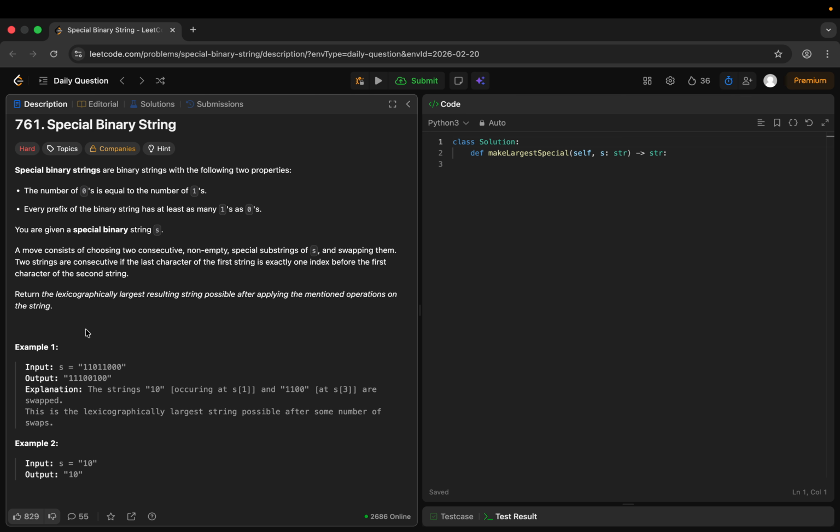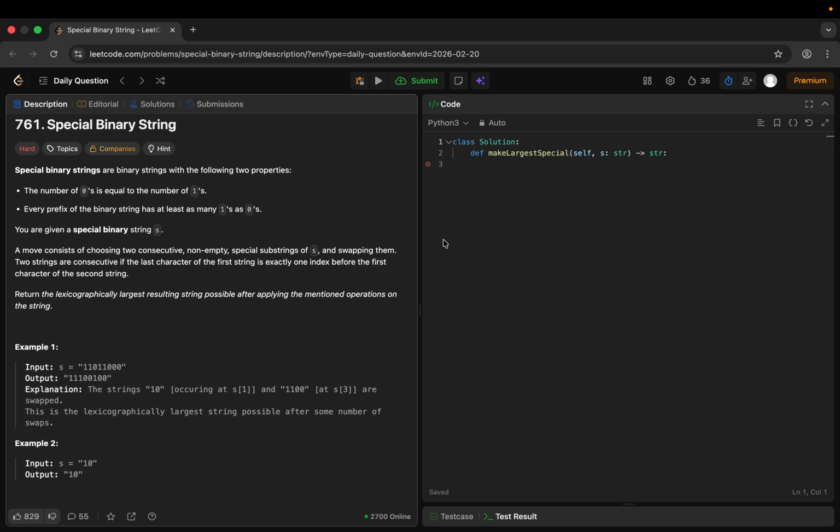You are given a special binary string s, which is already a special binary string. A move consists of choosing two consecutive non-empty special substrings of s and swapping them. Two strings are consecutive if the last character of the first string is exactly one index before the first character of the second. We have to return the lexicographically largest resulting string possible after applying the mentioned operations on the string. So we just have to rearrange this and return the largest possible string.